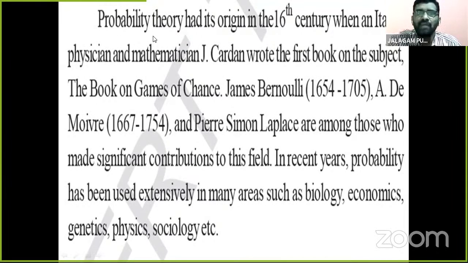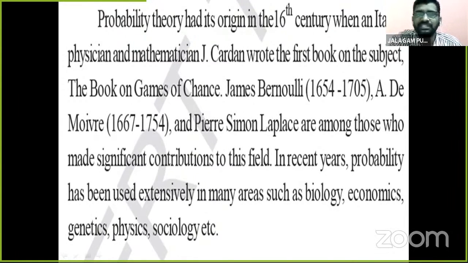See children, probability theory had its origin in the 16th century when the Italian physician and mathematician J. Cardan wrote the first book on the subject, the book on the games of chance.